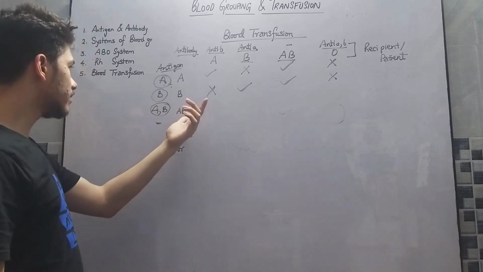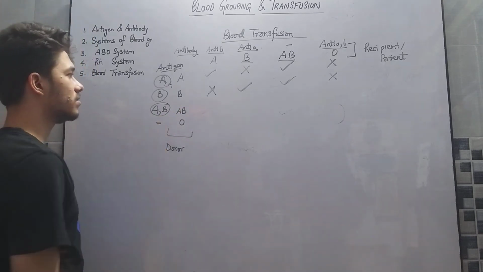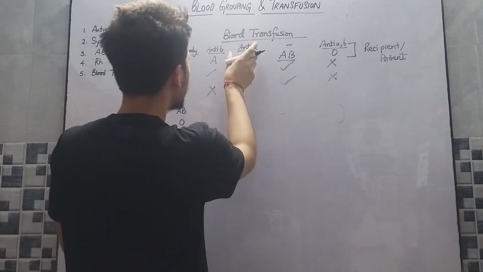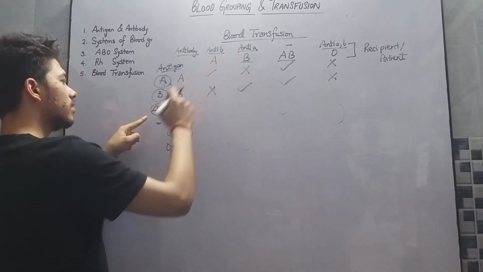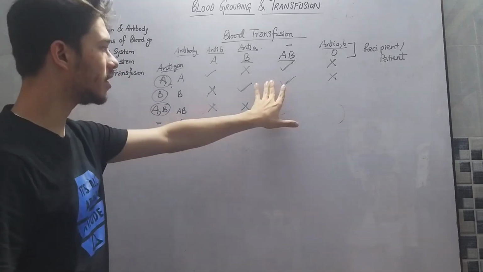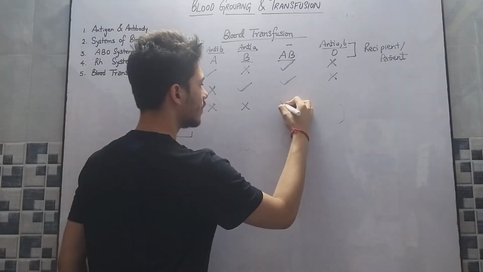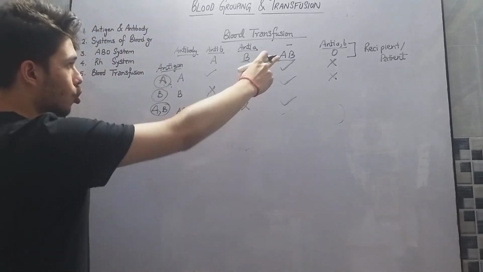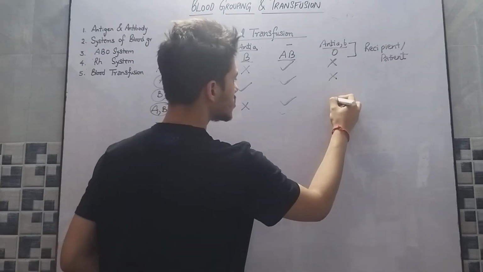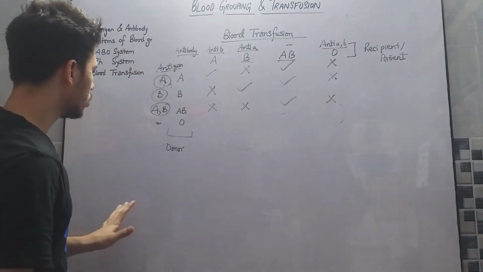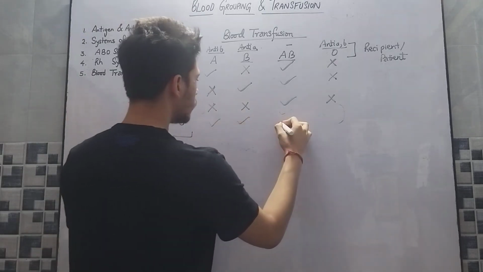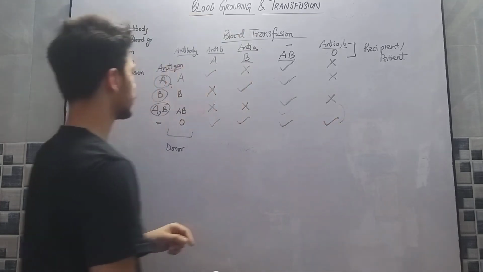Now AB individuals have both A and B antigens. Since A blood group has anti-B and B blood group has anti-A, both have antibodies against one of them, so we cannot give this blood to A or B. But since AB does not have any antibody, it can receive the blood. Now O has both anti-A and anti-B, and AB has both antigens, so O cannot receive blood from AB. Since O does not have any antigens, it can give blood to all of the individuals.